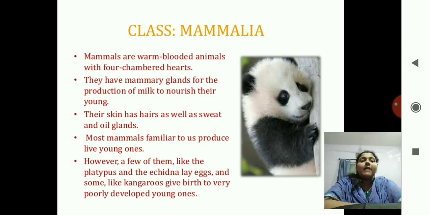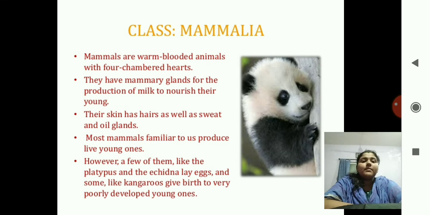Next class we have is Mammalia. Mammals are warm-blooded animals with a 4-chambered heart. They have mammary glands for the production of milk to nourish their young. Their skin has hairs as well as sweat and oil glands. Like we have sweat glands, and oil glands are known as sebaceous glands. Most mammals familiar to us produce live young ones, that is, they do not lay eggs.